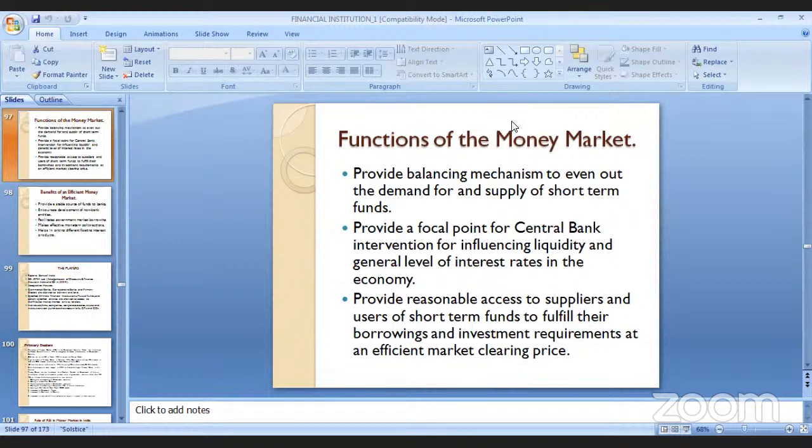Second, the function is that it provides a focal point for central bank interventions for influencing liquidity and general level of interest rate in the economy. So who understands what a focal point is? You have studied economics. What is a focal point? Focal point is a point where the